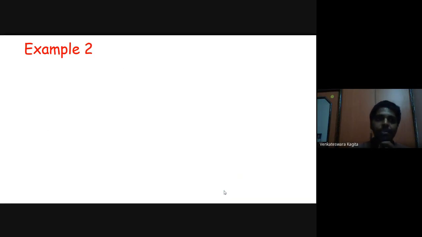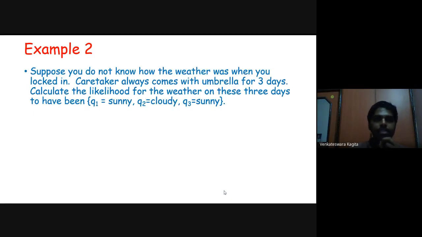For example 2, let's solve this. Suppose you do not know what the weather was when you were logged in. The caretaker always comes with an umbrella for 3 days. So the observed value is true, Xi is true for all 3 days.